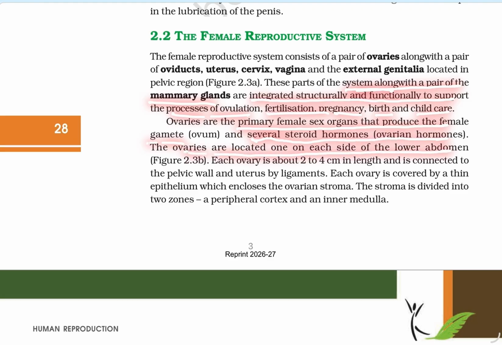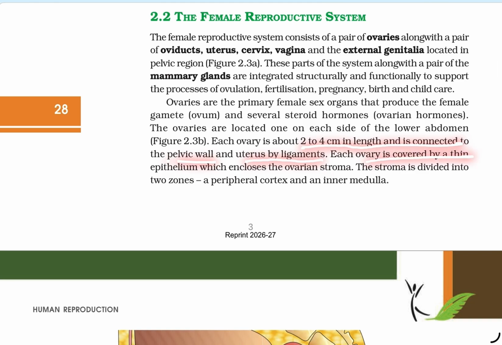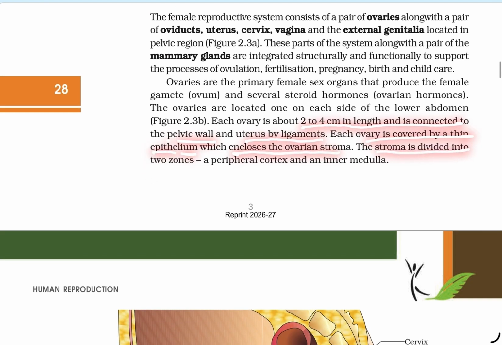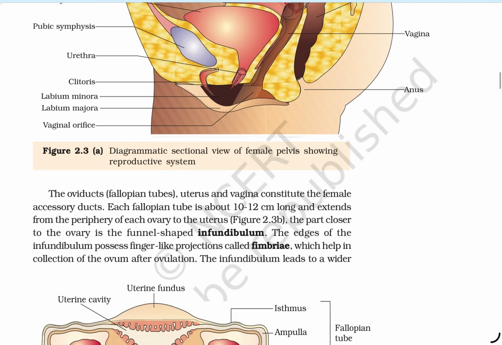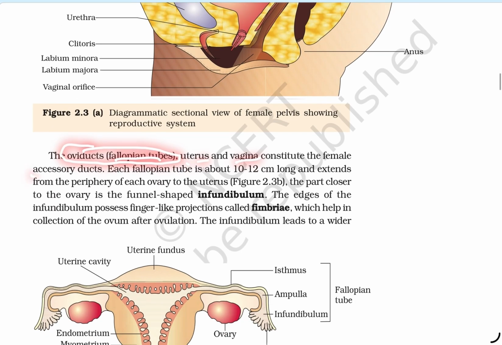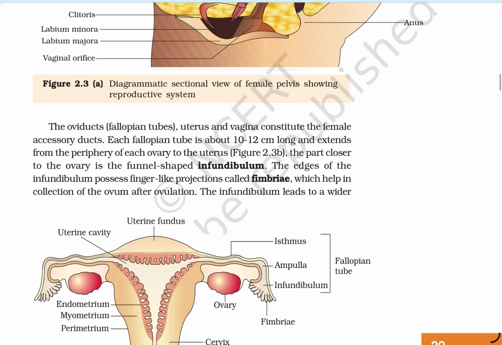The ovaries are located one on each side of the lower abdomen. Each ovary is 2 to 4 cm in length and is connected to the pelvic wall and uterus by ligaments. Each ovary is covered by a thin epithelium which encloses the ovarian stroma. The stroma is divided into two zones, the peripheral cortex and the inner medulla. The fallopian tubes, uterus, and vagina constitute the female accessory ducts.